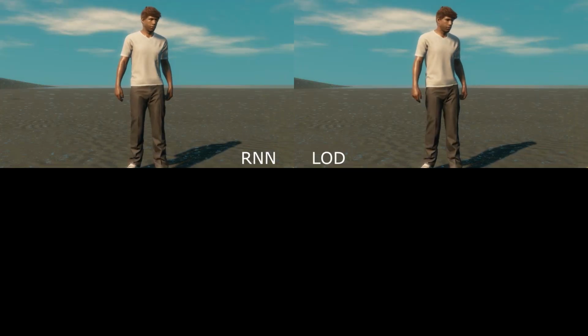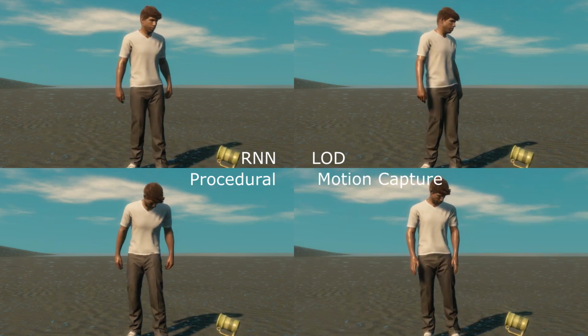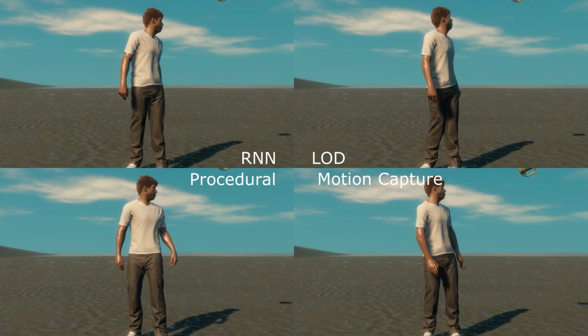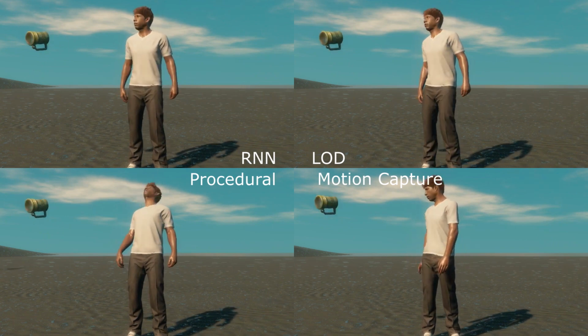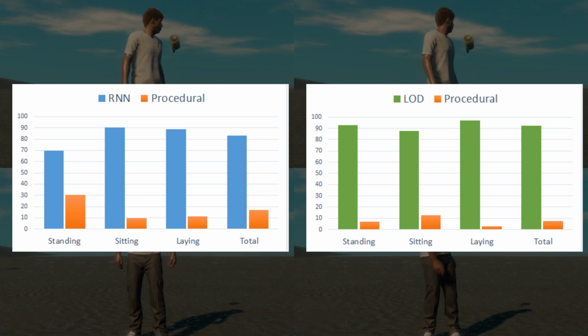We compared our complete network and our simplified network to the procedural animation system of Guerrilla Games, as well as the ground truth motion capture data. We held a survey among game industry professionals, which shows that our method significantly improves on the procedural animation system.